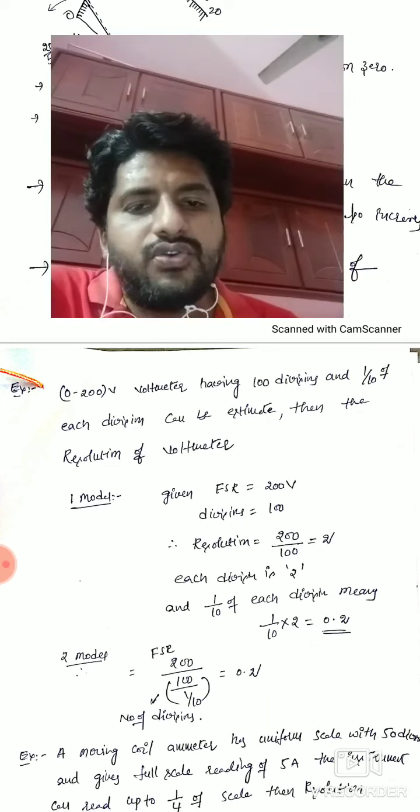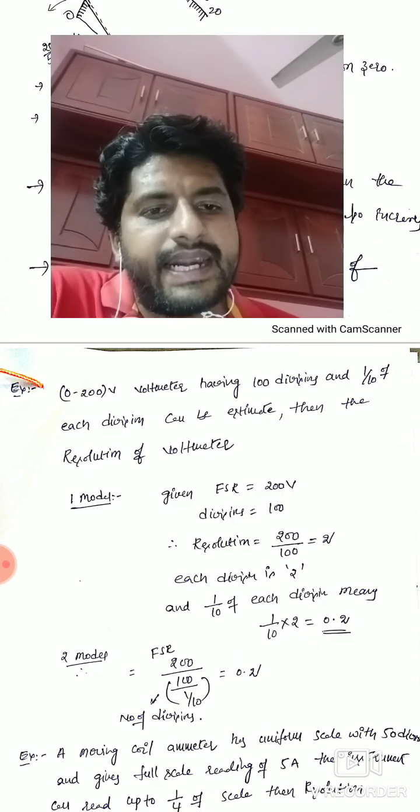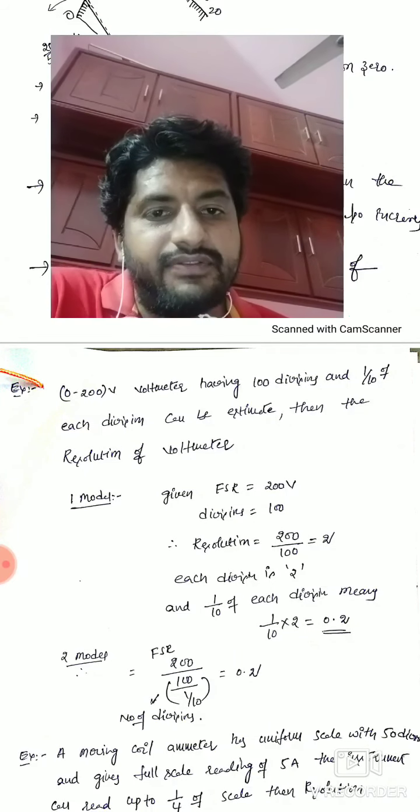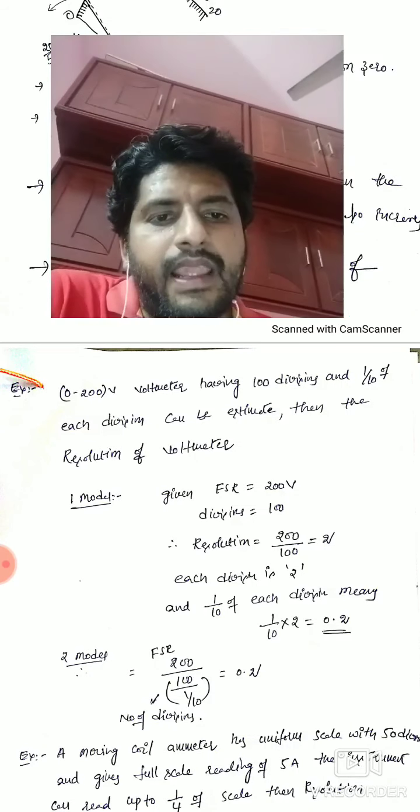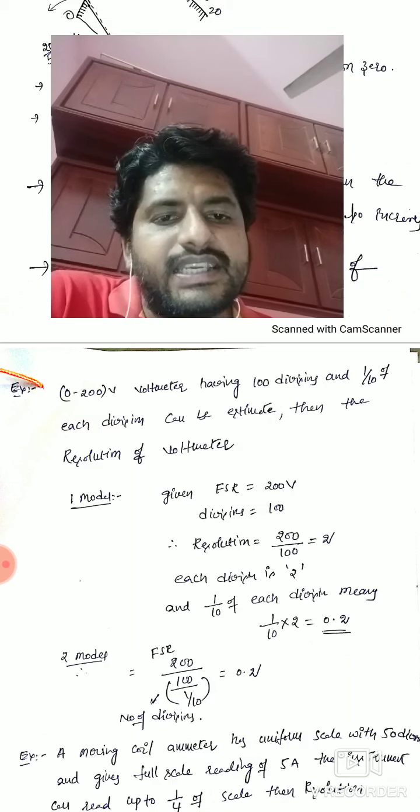Listen. A 0 to 200 volts voltmeter having 100 divisions, 0, 2, 4, 6, 8 like 100 divisions, and 1/10th of each division can be estimated.